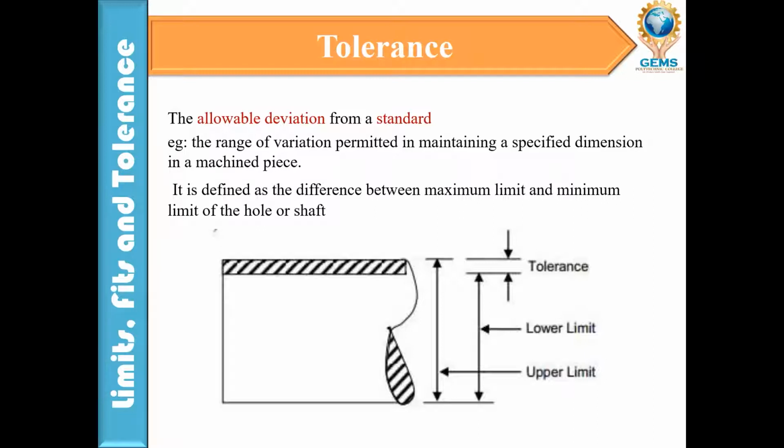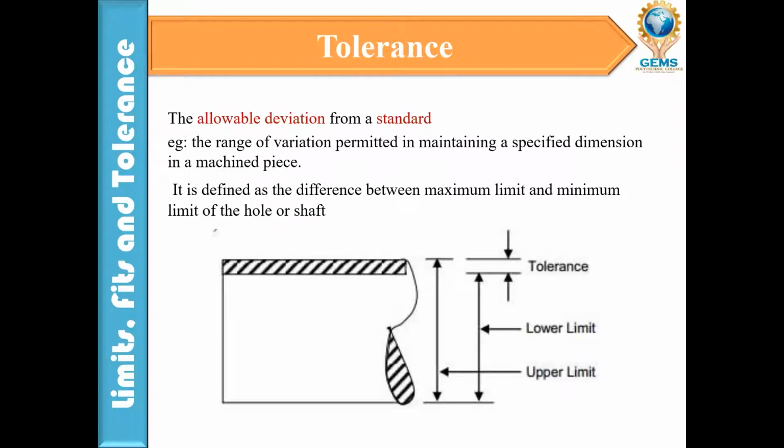The range of variation permitted in maintaining a specified dimension in a machined piece. Because no machine can produce a part perfectly, we have to give some tolerance. You have to go up to this limit, but you don't go below that dimension. So that we call a tolerance, right?